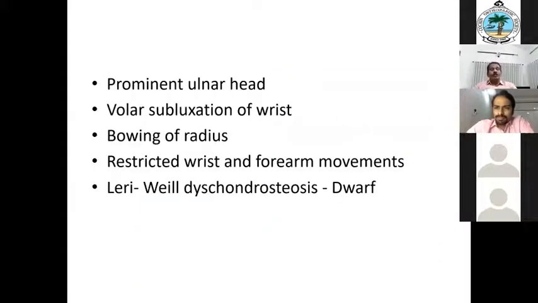Yes, sir. So usually the description of a Madelung deformity is a prominent ulnar head, palmar subluxation of the wrist, bowing of the radius, and restricted wrist and forearm movements. Sometimes there may be an association with Leri-Weill dyschondrosteosis, that is a dwarfism. But of all these findings, the prominent ulnar head is less prominent here. Here it is a dorsal subluxation of the wrist. Bowing of the radius is there, lateral bowing is there, and restricted wrist and forearm movements may be there, but the patient is not here. So that will be the normal physical finding.